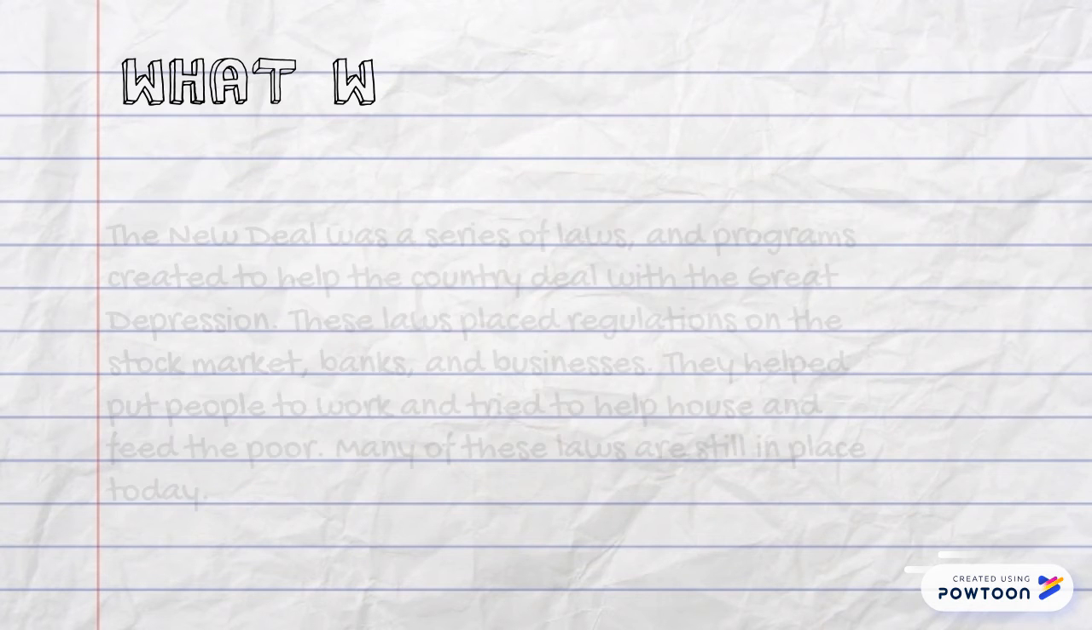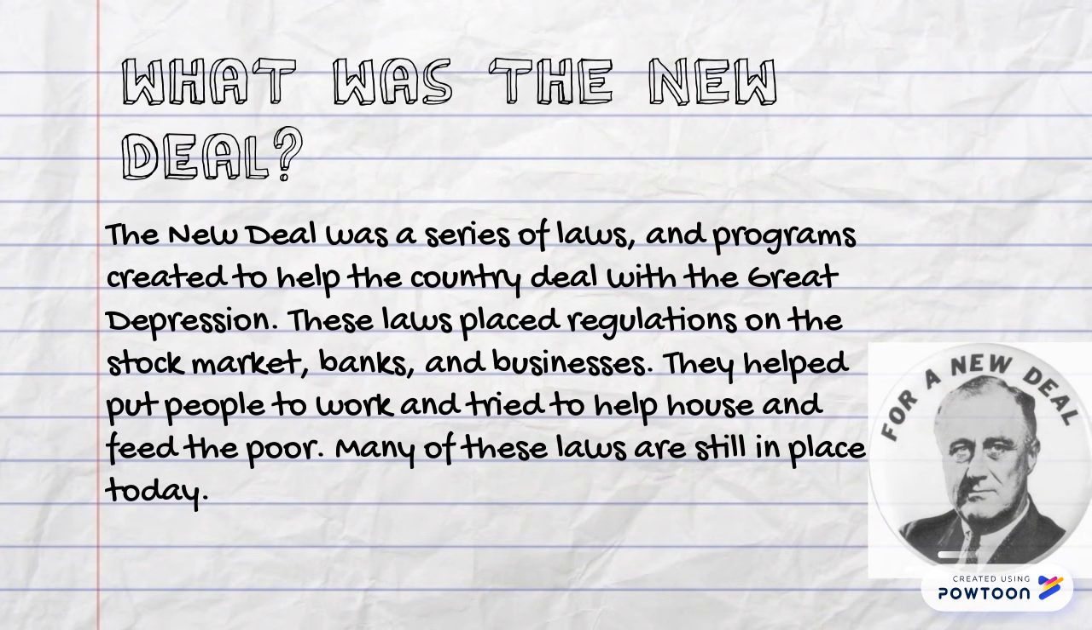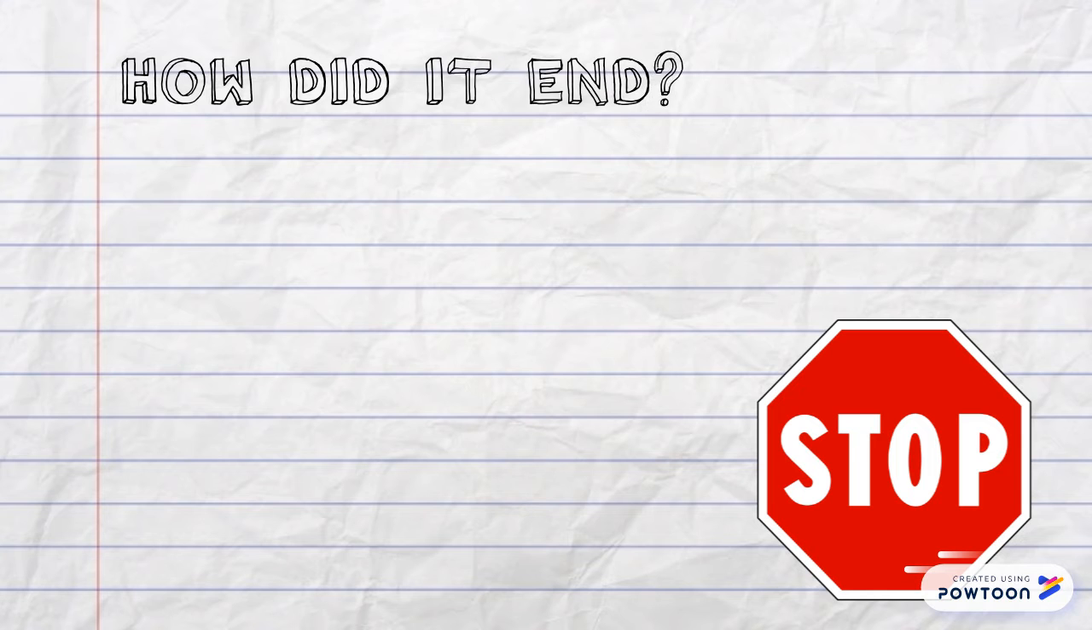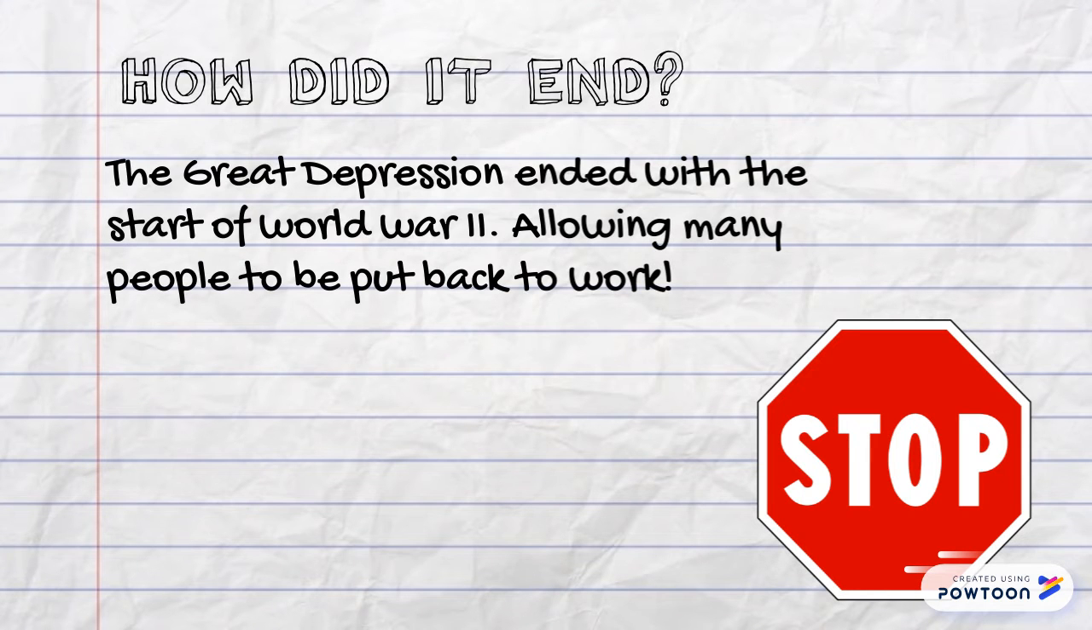The New Deal was a series of laws and programs created to help the country deal with the Great Depression. The laws placed regulations on the stock market, banks, and businesses. They helped put people back to work and tried to house and feed them. Many of these laws are still in place today. World War II put a stop to the Great Depression, allowing many Americans to go back to work.